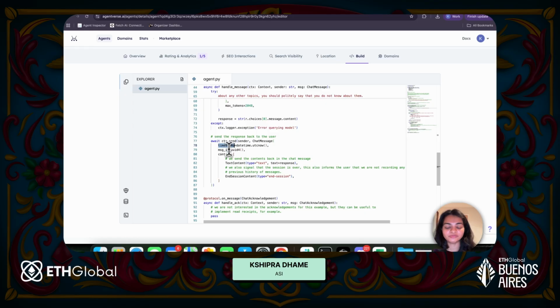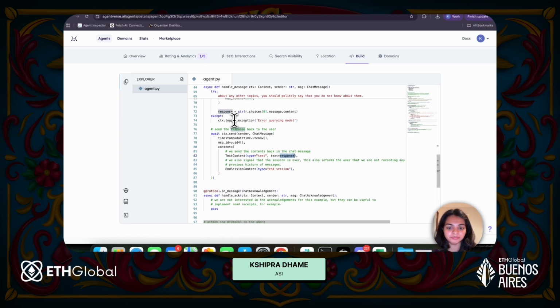In this case, again, we will pass the timestamp, then we will generate a unique ID for the message, obviously for reference if the message was received and so on, and then the actual content. Remember, in this case, this is just going to be text content. So I've used text content and set the type to text, and I'm passing back the response generated by the LLM. I do not want to entertain any more questions from that particular user, so I'm just sending an end session message, and the type is end session. This is how you would handle it if it were a text message.